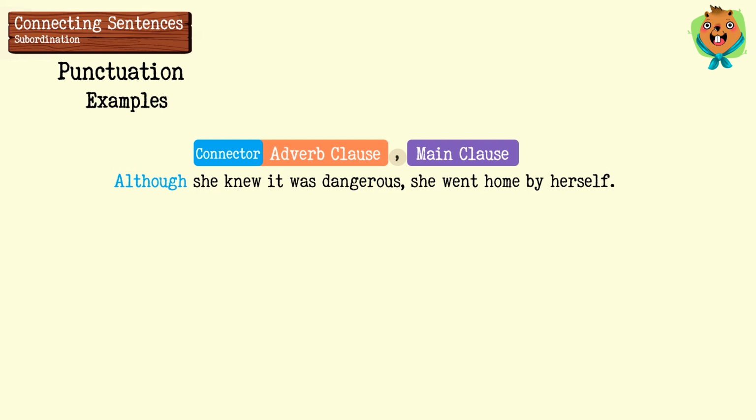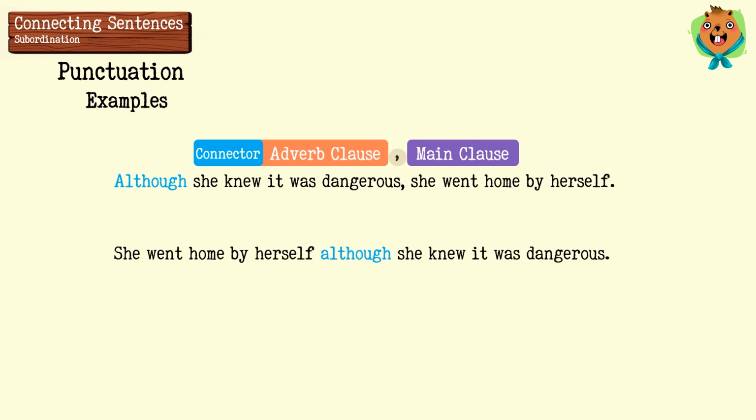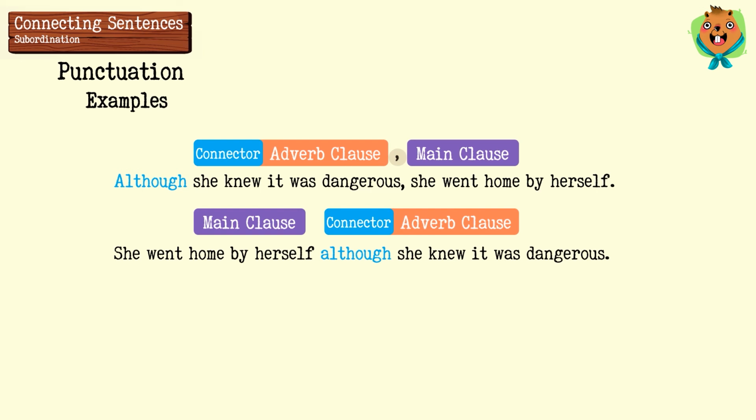Now, if we reverse the order of the adverb clause and the main clause and start the sentence with the main clause, there are 2 possibilities for punctuation. 1, she went home by herself although she knew it was dangerous. So like any other adverb clauses, it's possible not to have a comma and simply have the conjunction immediately after the main clause.